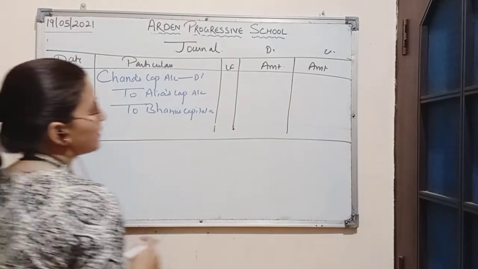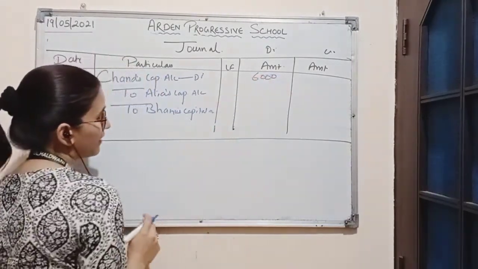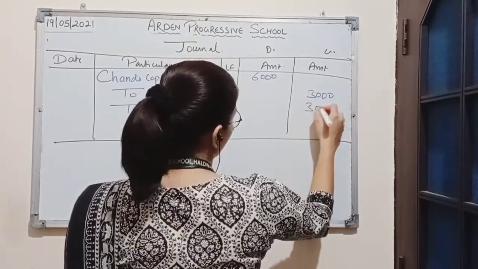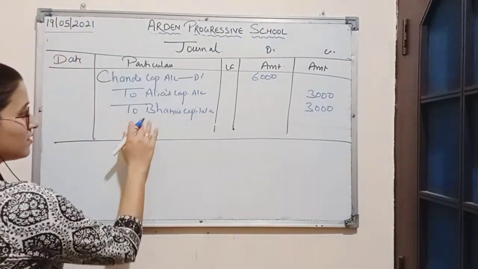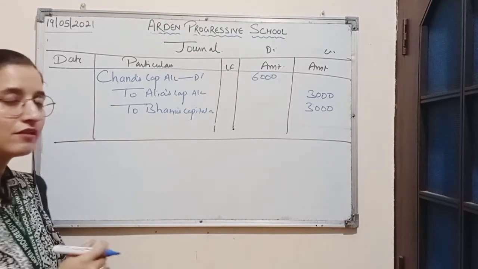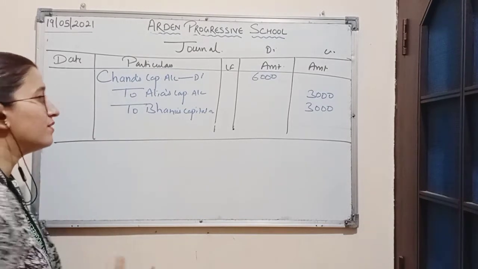So Chand's capital account was debited with the amount 6,000. Alia's capital account is credited with the amount 3,000 and Bhanu's capital account is credited with the amount 3,000. So this is the single adjustment entry which is passed for rectification of the error, which was omission of partner's salary.